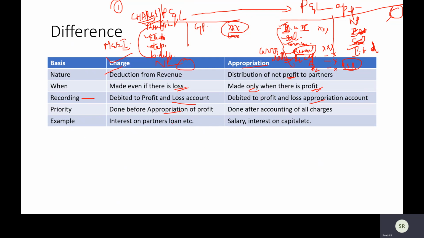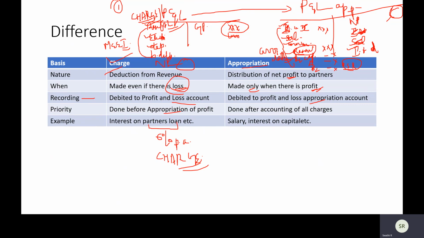So an example is interest on partner's loan. What did we learn about this in the partnership deed? That even if there is a loss, interest on partner's loan will be given. And even if it is not mentioned in the partnership deed, you will give interest on loan at 6% per annum. So what does this make? Interest on loan makes it a charge. Interest on loan will be provided, like your bank interest. Bank interest will be provided even if you have a gross loss.